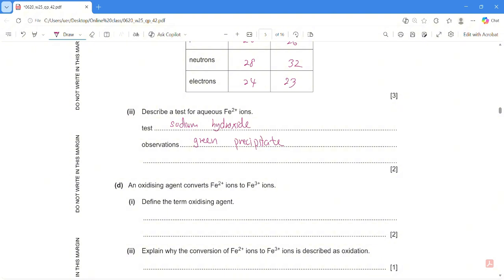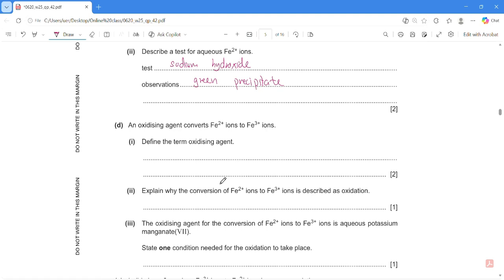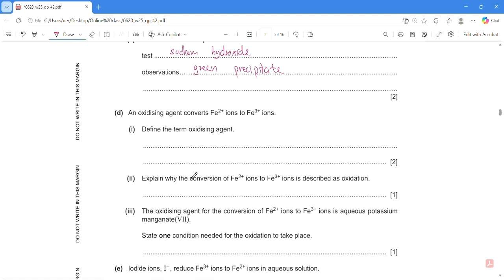Okay, so easy. Question D. An oxidizing agent converts Fe2+ to Fe3+. Define the term oxidizing agent. Okay, so this one is easier. Every time you see the word agent, it means the person who helps others to do some stuff, right? So oxidizing agent means you help others to get oxidized.